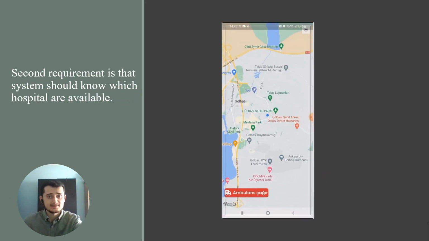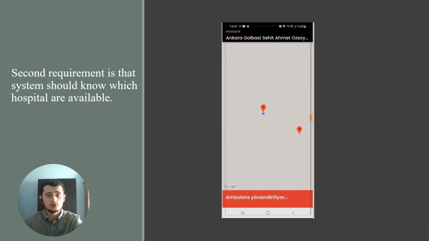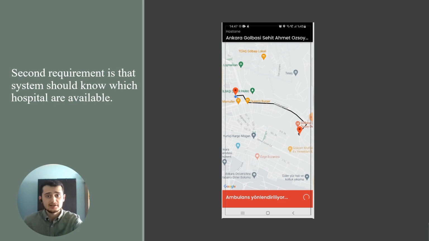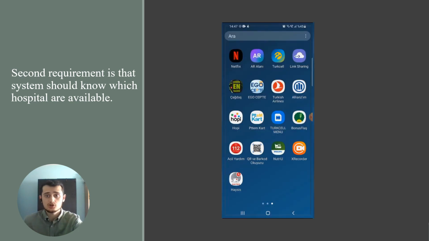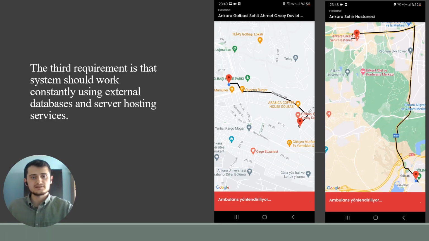The second requirement is that the system should know which hospitals are available. When the patient or one of the patient's relatives taps the call ambulance button, they will see a route to the closest and available hospital. At the same time, a request is created in the Haysis driver app, and they will see this route until an ambulance driver accepts the request. The third requirement is that the system should work constantly using external databases and server hosting services.